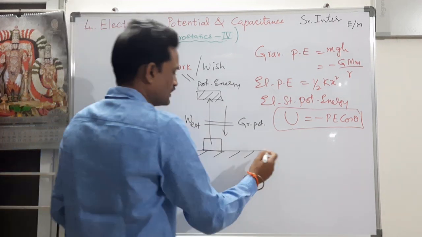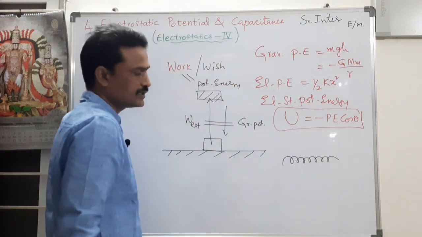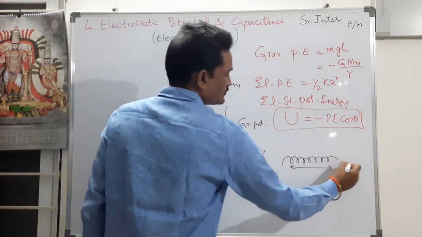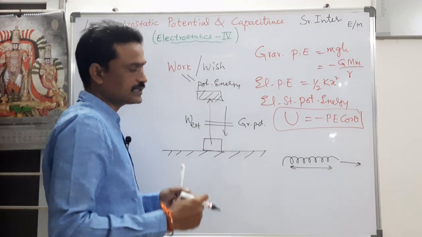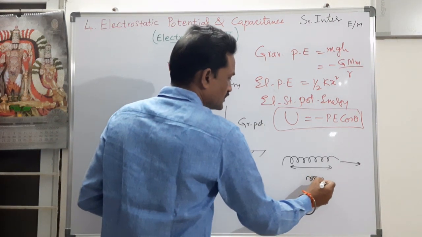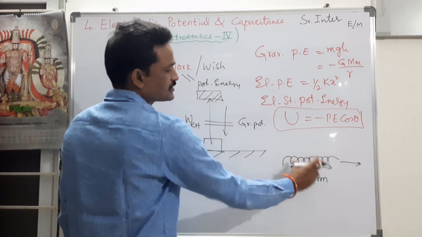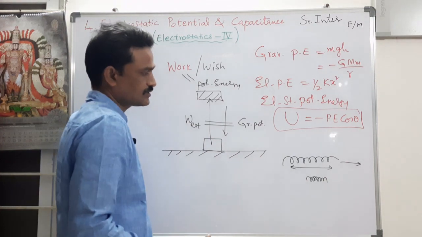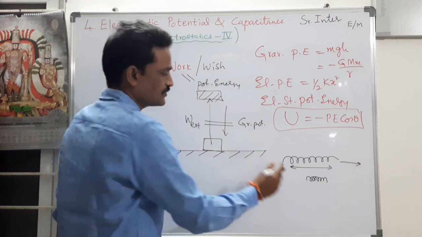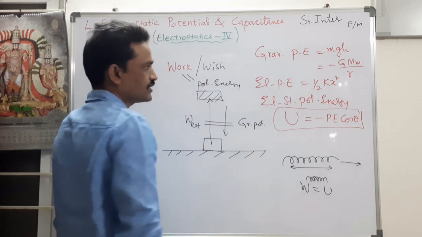In the same way, take the example of a spring. This is a spring. It always wants to maintain this length L. But I am applying external force and stretching it. It doesn't want to be stretched. Or I can compress it. It doesn't want to be compressed. So whenever a spring is elongated or stretched by doing some external work, that work is converted into elastic potential energy, which is given by half kx square.